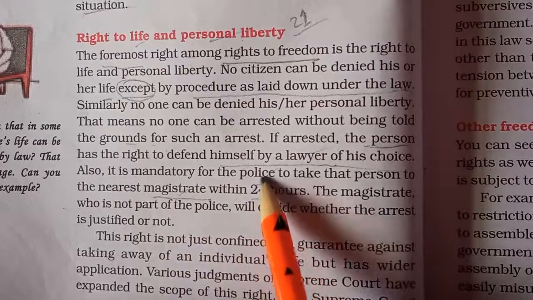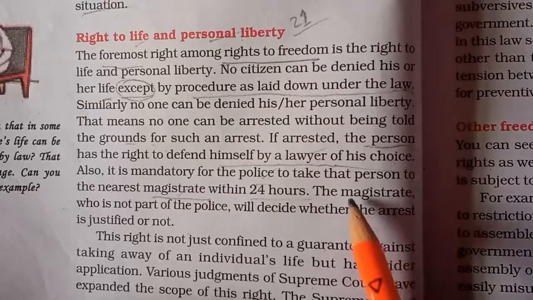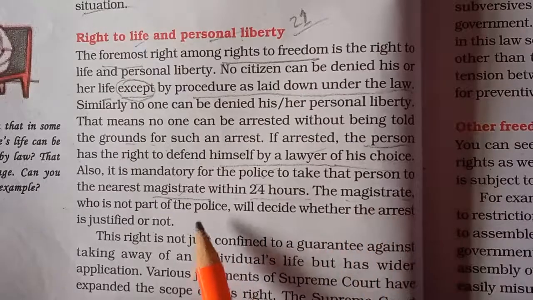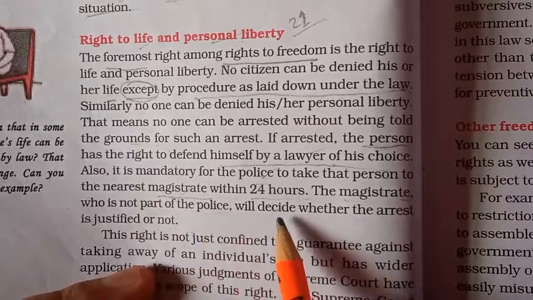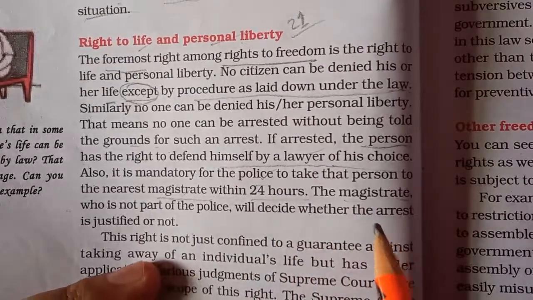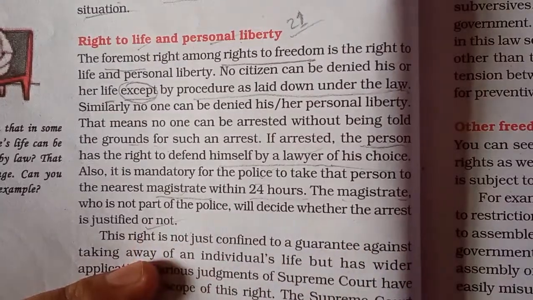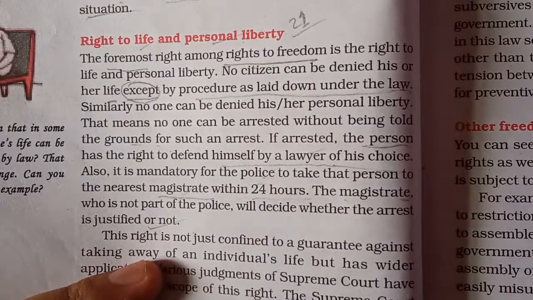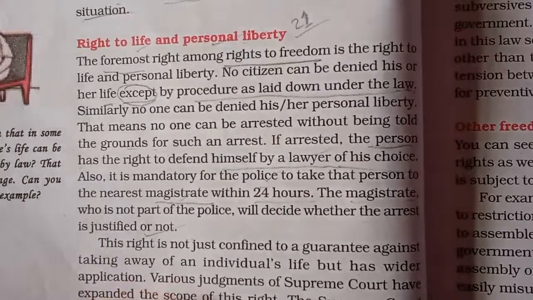So it is compulsory for the police that whichever person they have arrested, on whatever charges, they have to present that accused person in front of the judge within 24 hours. Then it is the responsibility of the magistrate or the judge to look into the matter, see on what basis a person has been arrested, and decide whether the arrest is justified or not. So this is a way we see the sharing of power between the judiciary and the executive.